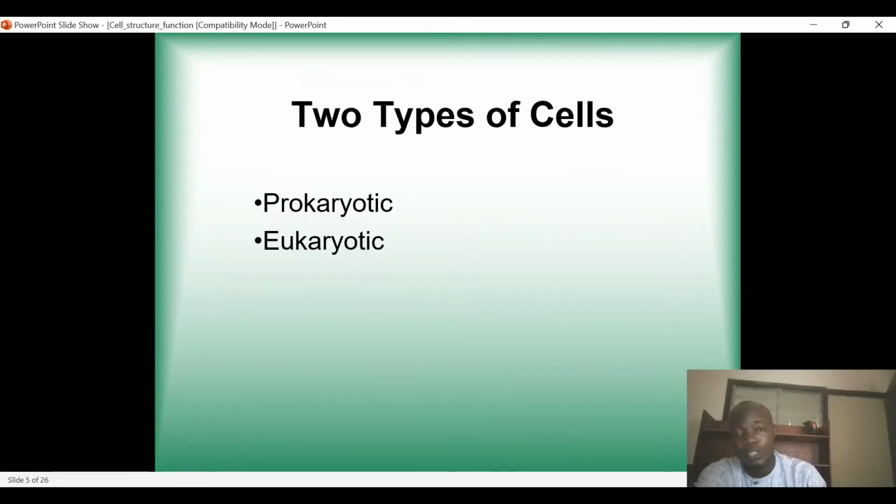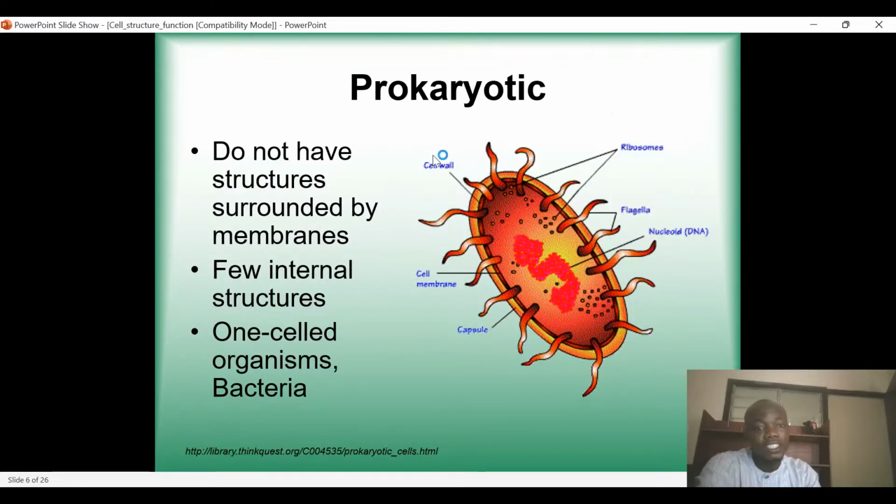And then we have two types of cells: prokaryotic cells and eukaryotic cells. I know that during secondary school, when we were asked what the types of cells are, people were used to saying plant cells and animal cells. But plant cells and animal cells are just examples of cells. Here, the two types of cells we have globally are prokaryotic and eukaryotic cells. So when we say prokaryotic cells, they are cells that do not have structures surrounded by membranes. They don't have structures surrounded by membrane.